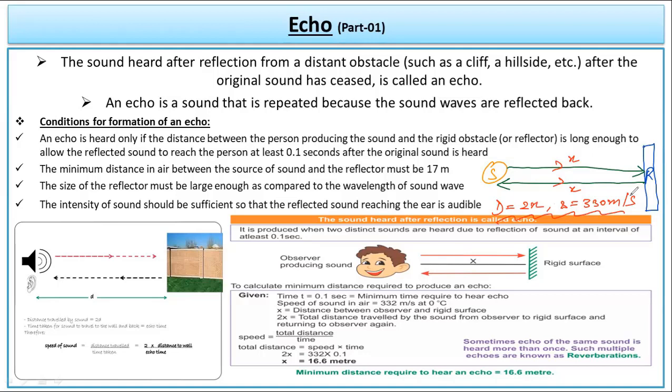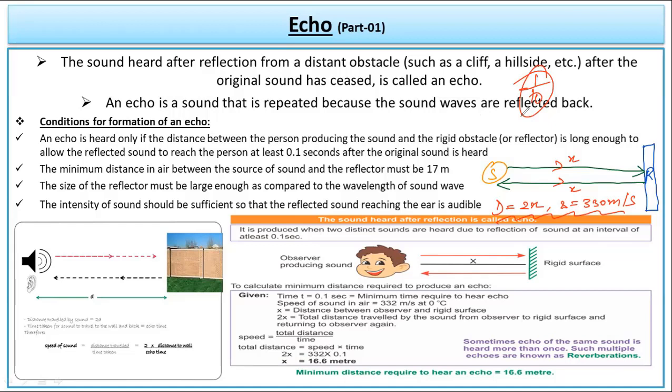When we are listening to sound, our ears respond to that, and send a signal to our brain, and the brain identifies that sound, and we respond to that. So it takes a time period, and that time period is 1/10th of a second.